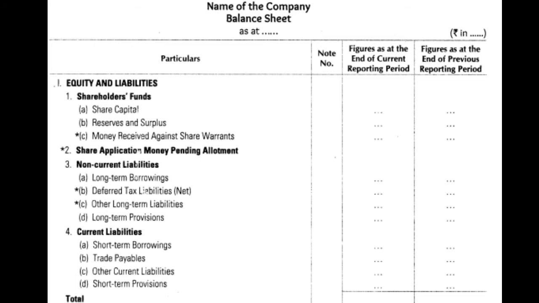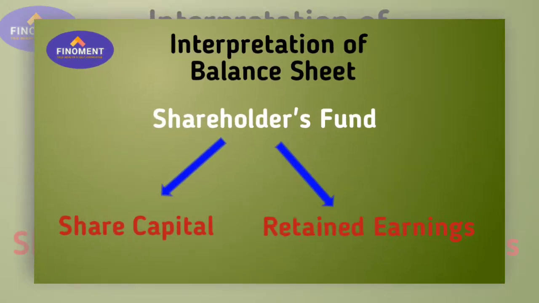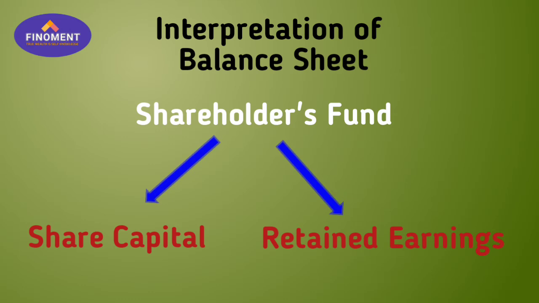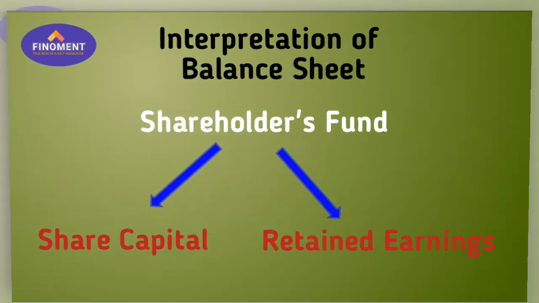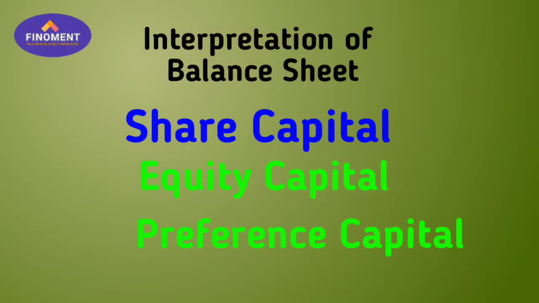Equity means internal source of funds and liability means external source of funds. In that, the first part is shareholders' funds, that is, internal funding. The company borrows money internally, that is, shareholders' funds. So shareholders' funds are divided into two parts. The first part is share capital. Share capital has two parts, that is, the company borrows from equity shareholders and preference shareholders. That is what is called equity capital and preference capital.